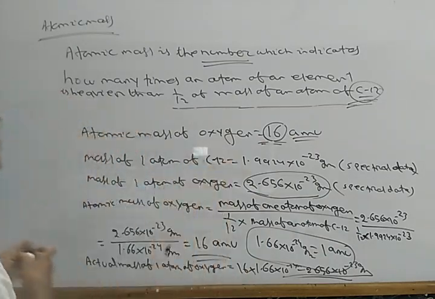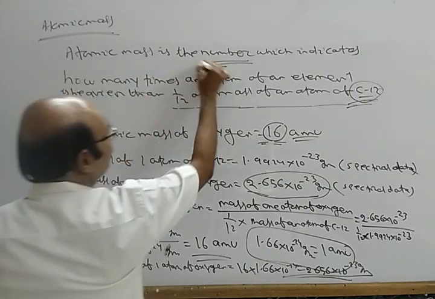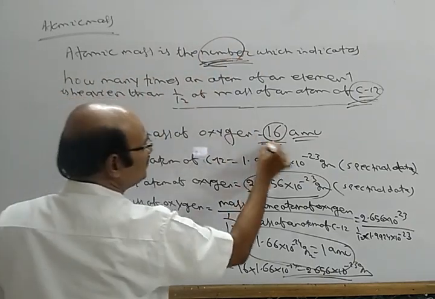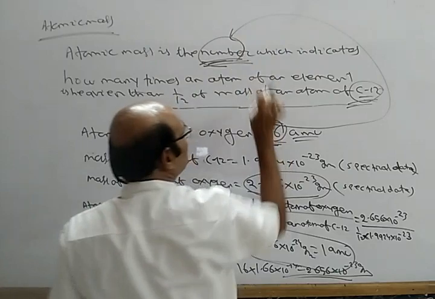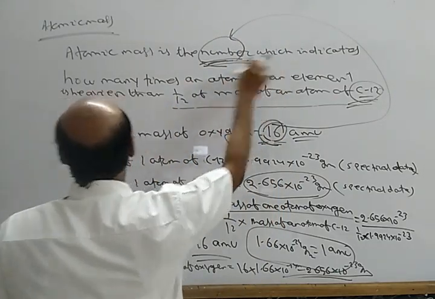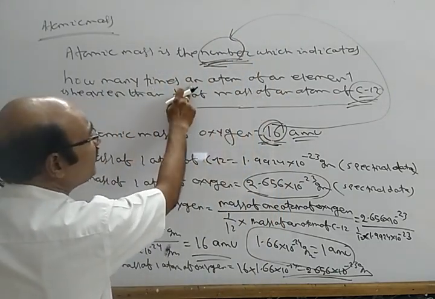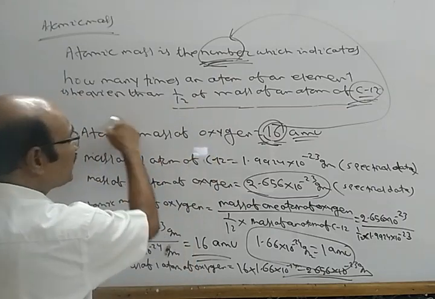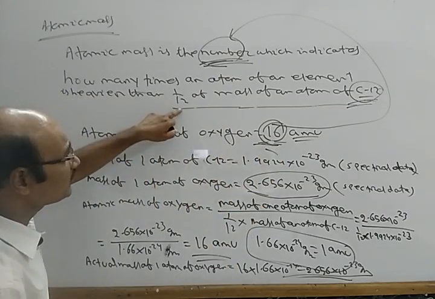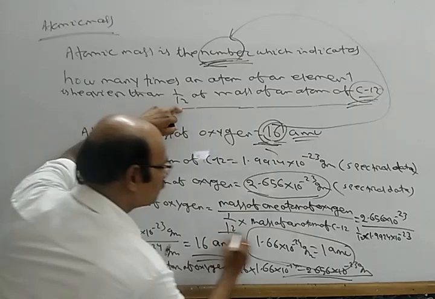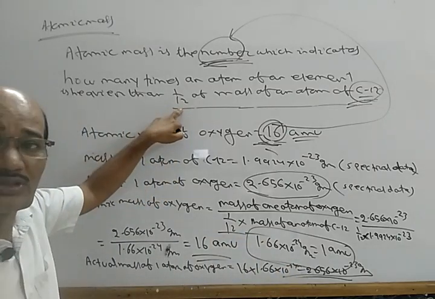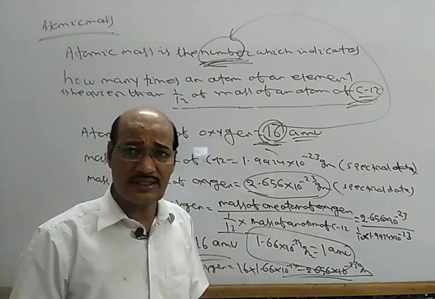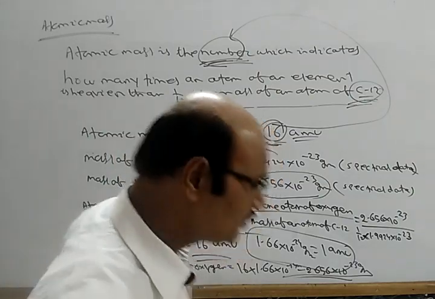So atomic mass is a number, which indicates how many times an atom of an element is heavier than 1/12 of the mass of an atom of carbon 12.